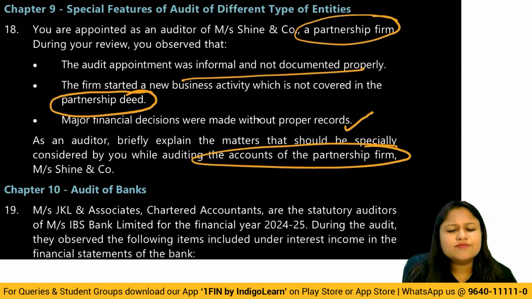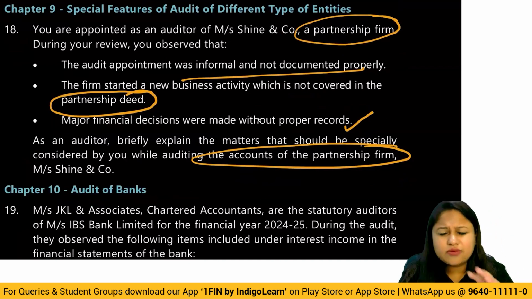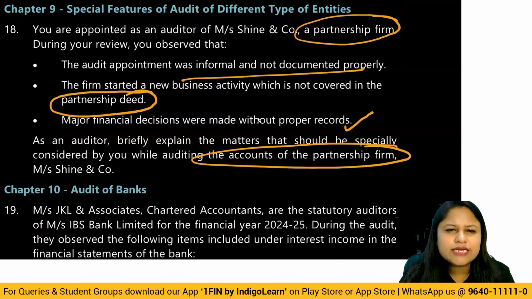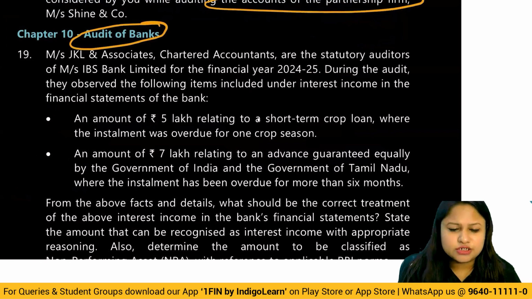Okay. Then audit of banks, most of the time we have seen the questions are on deemed NPA. So as I always tell that questions are very, very important. And usually case study kinds of questions do come only from that part of NPA, that is deemed NPA part. So here also you can see they have been questioning about the agricultural crops that is there. We have the one crop season or two crop season, short duration crop, long duration crops. So that is one. And about the government guaranteed advances, which I again say very, very important for asset classification and income disclosure. Okay, income recognition.